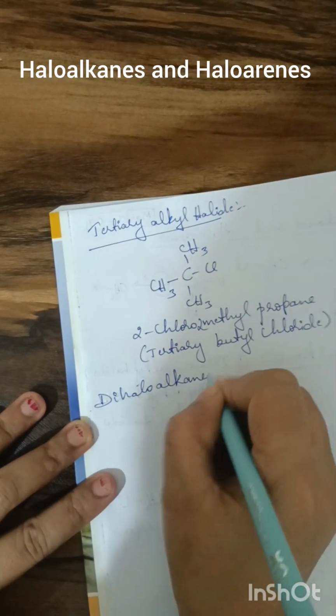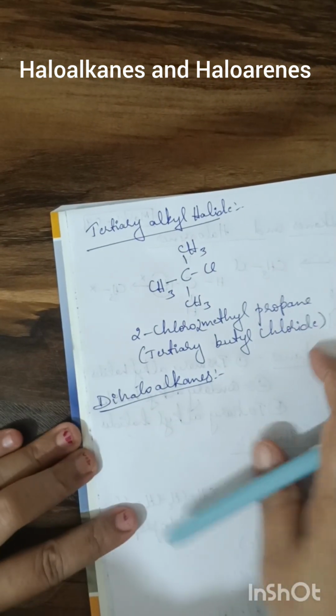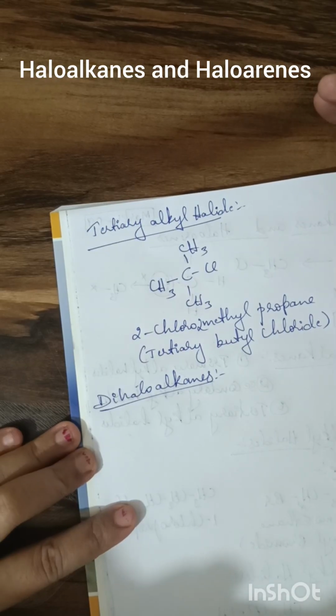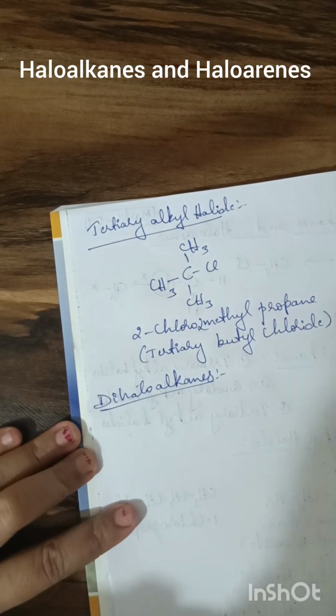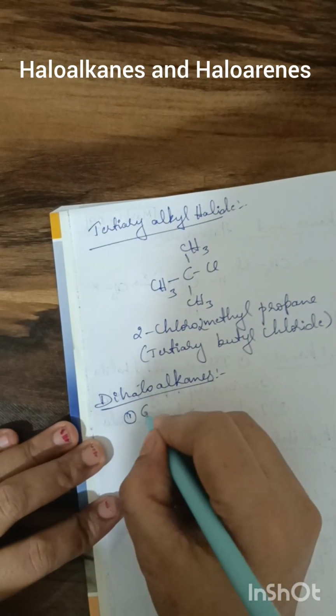As the word says, di, in the sense, 2 halogen atoms will replace 2 hydrogen atoms of the alkanes, and it is further mainly classified into 2 types.